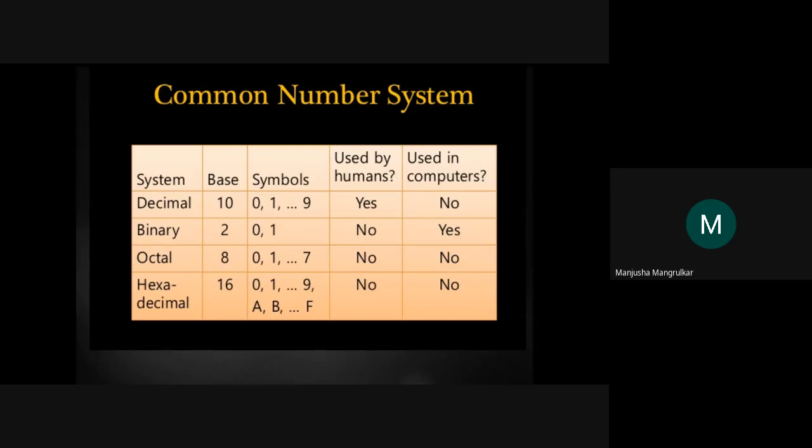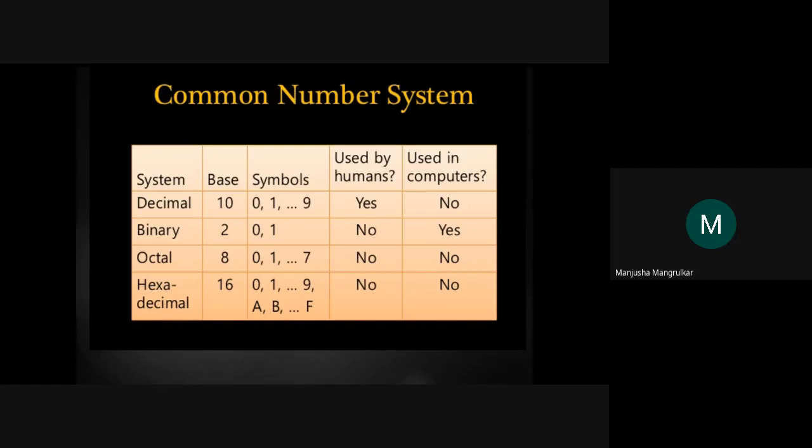The computer also understands that system in the form of 0 and 1. The octal number system has base 8. Its digits are only 0 to 7: 0, 1, 2, 3, 4, 5, 6, 7. A layman will not understand it; only professionals will understand the octal number system.